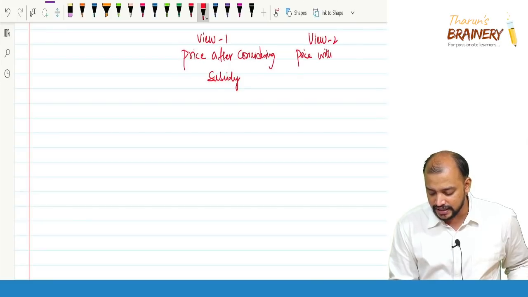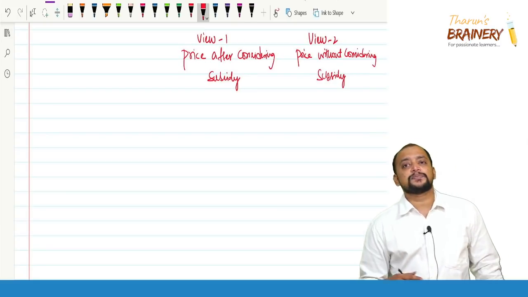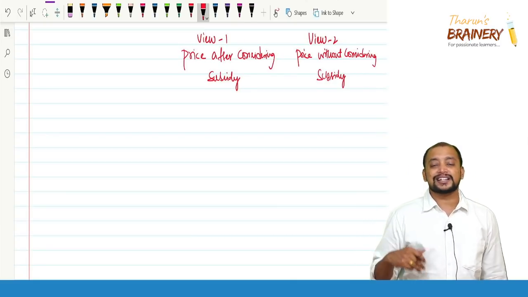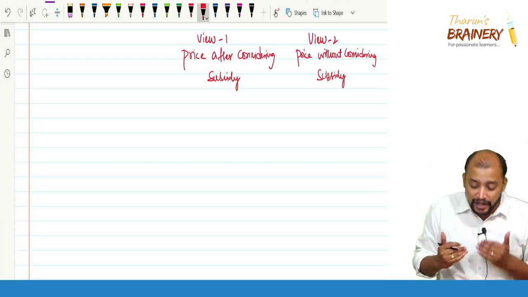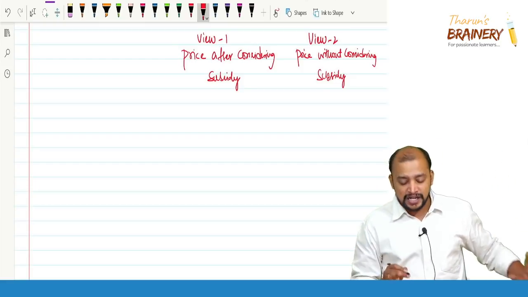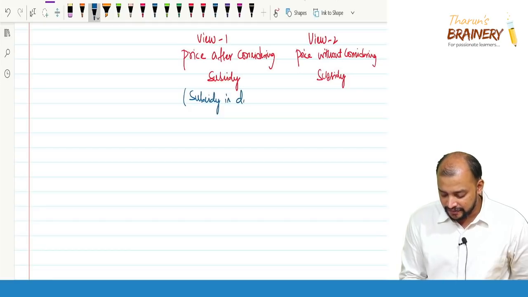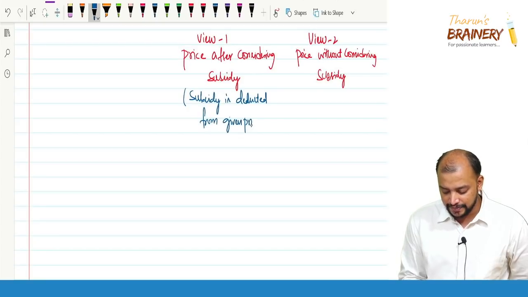Price without considering subsidy. So when we consider subsidy, subsidy is an income to us. So to that extent, it will come down from the price. Price after considering subsidy means subsidy is already deducted. Subsidy is deducted from the given price. That is the assumption.